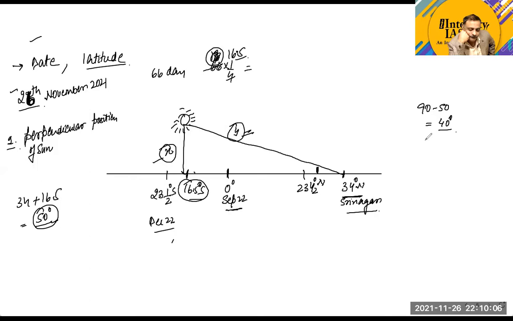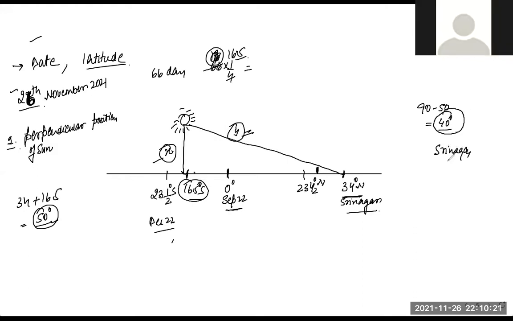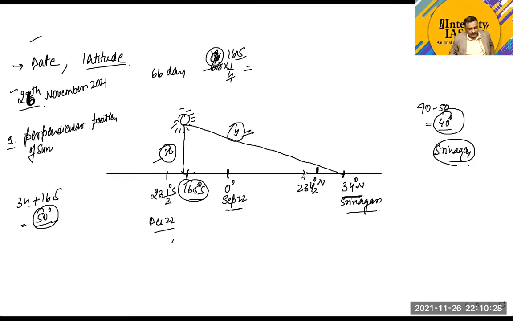This point is clear. Okay, the value is going to be 40 degrees. So this is going to be the noon sun angle at Srinagar today, on 26th of November. You got this point?